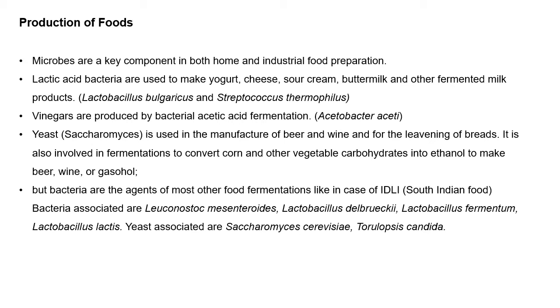Okay, the soft and spongy texture of bread, you get it through the yeast. It is also involved in fermentation to convert corn and other vegetable carbohydrates into ethanol to make beer, wine and gas oils.